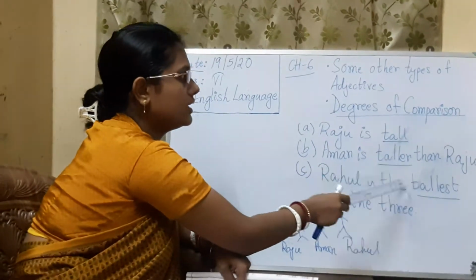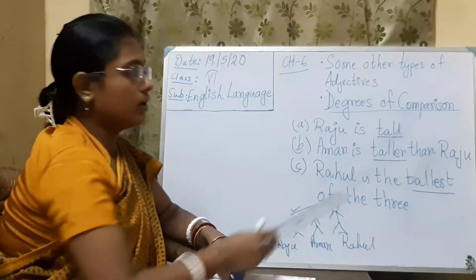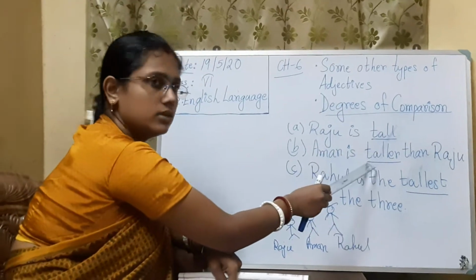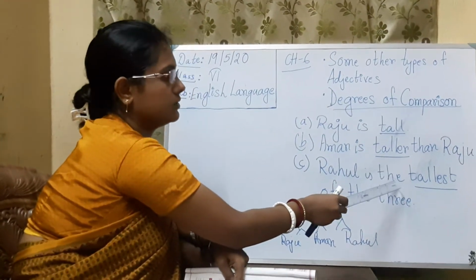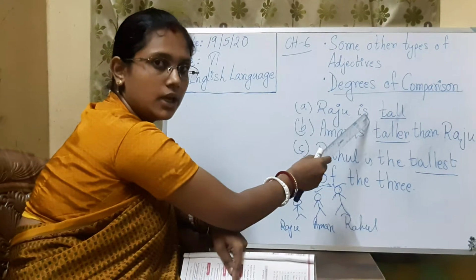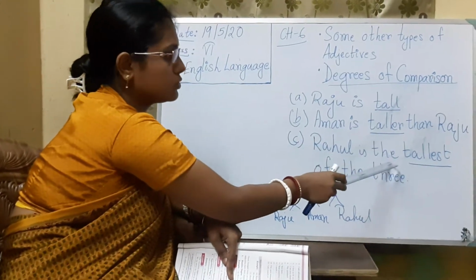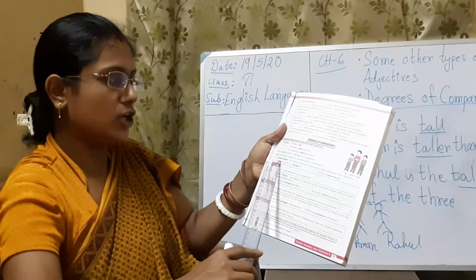So what are the three degrees we are learning? Positive degree, comparative degree, superlative degree. Again I am repeating: positive degree, comparative degree, superlative degree. Now see, look at the book. What is the meaning of positive degree? It is given in your book.